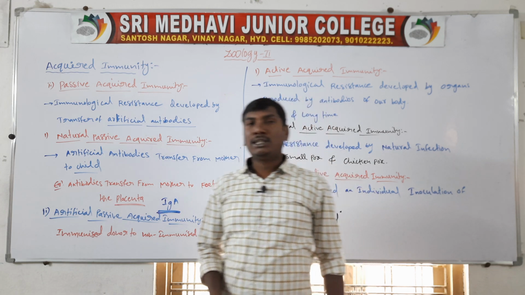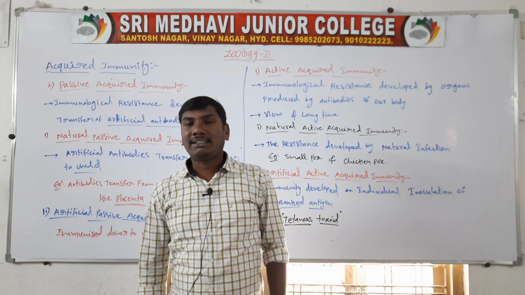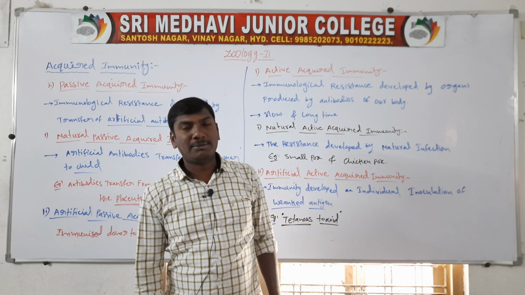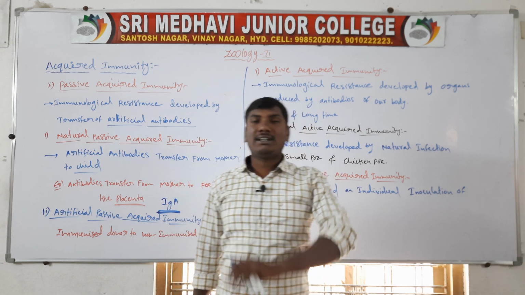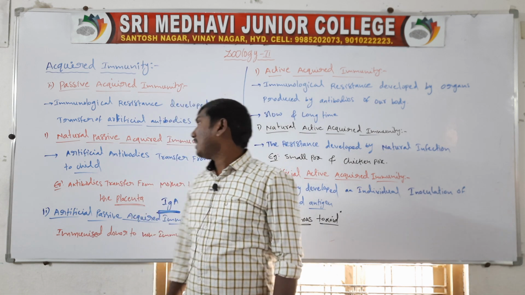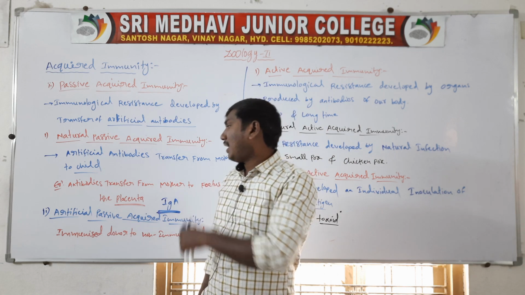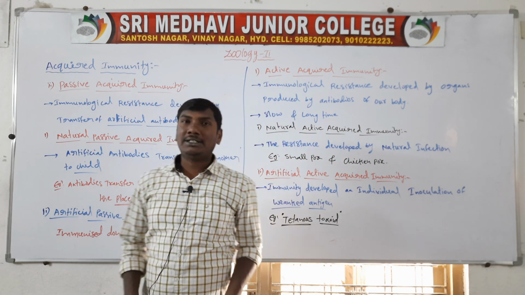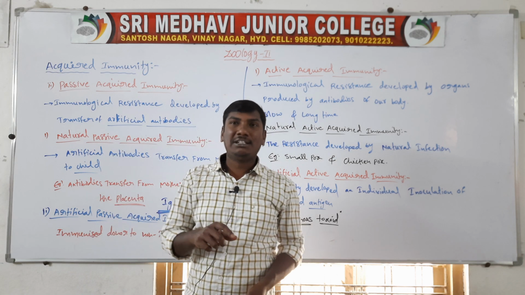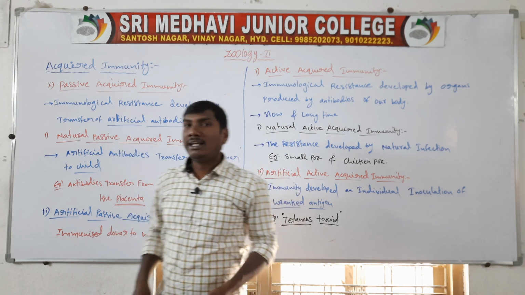So acquired immunity is of two types: active acquired immunity and passive acquired immunity. Active acquired immunity is natural active and artificial active. Passive acquired immunity is natural passive and artificial passive. These are the two types of immunity. In the previous class we discussed innate immunity. This class, acquired immunity.